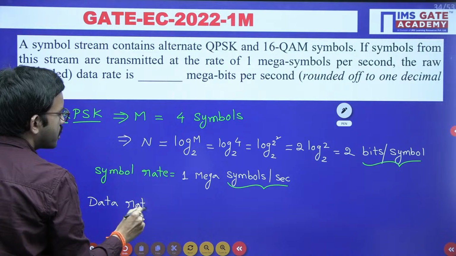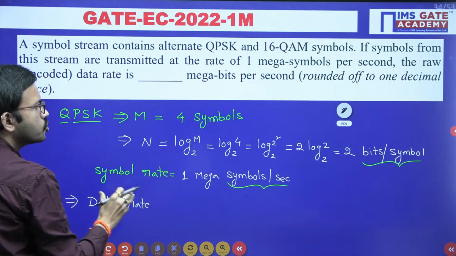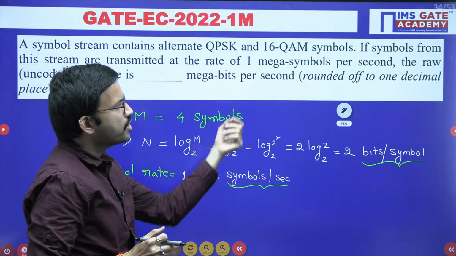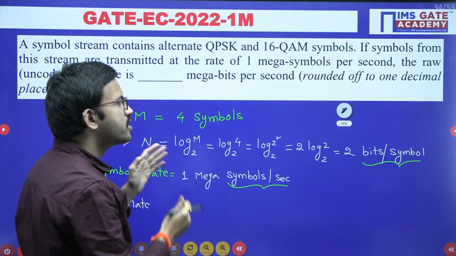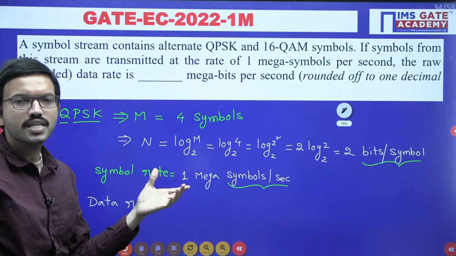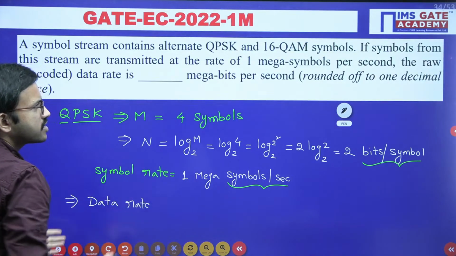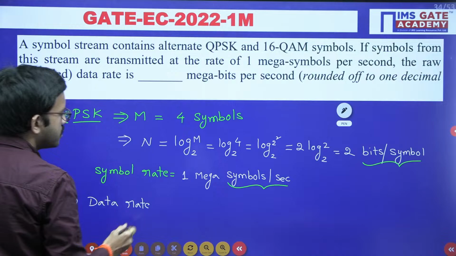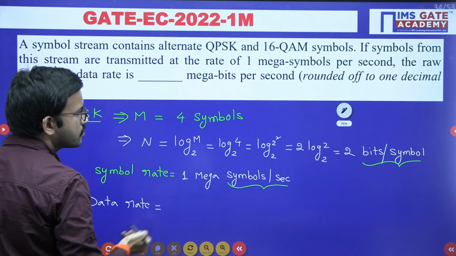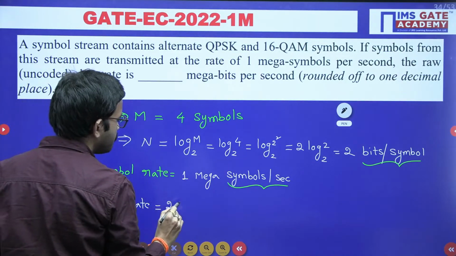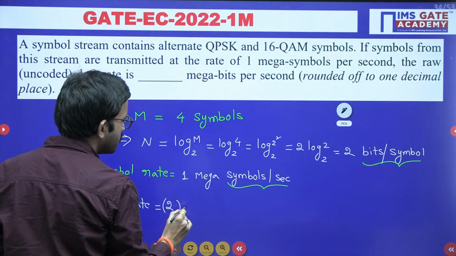Data rate is when you are transmitting multiple bits. That means in 1 second how many bits you are going to transmit. A group of bits is nothing but data, right? So bit rate or data rate, all are synonymous. So data rate is equal to 2 bits per symbol into 1 mega symbol per second.